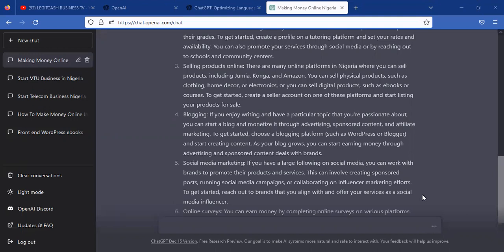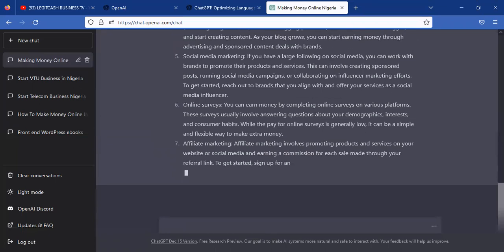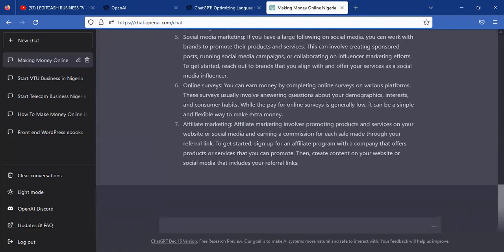So this is really incredible, isn't it? This is really incredible, guys. It's going to completely change the way we bloggers, content creators or digital marketers work come 2023.